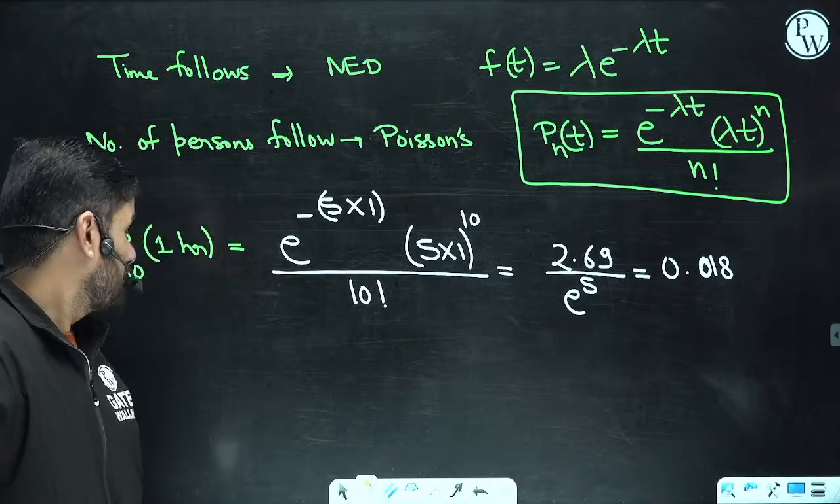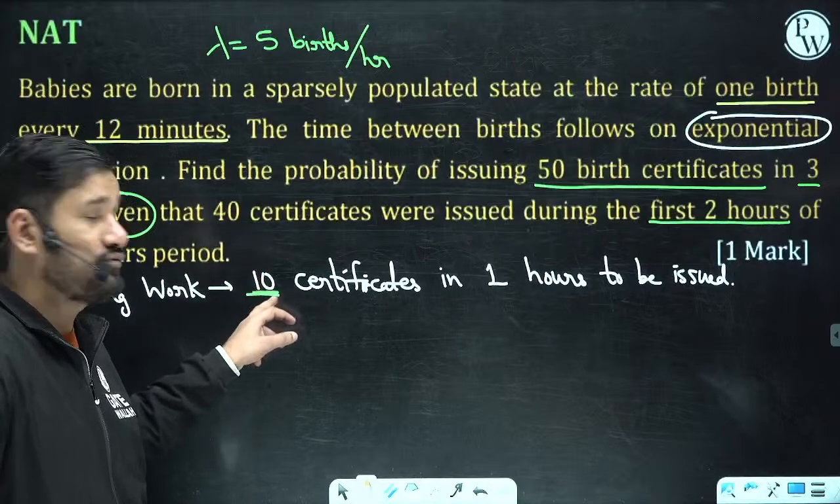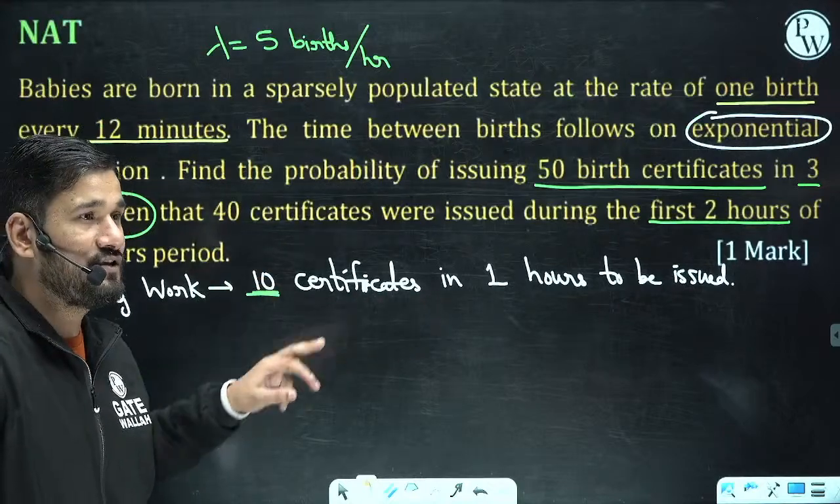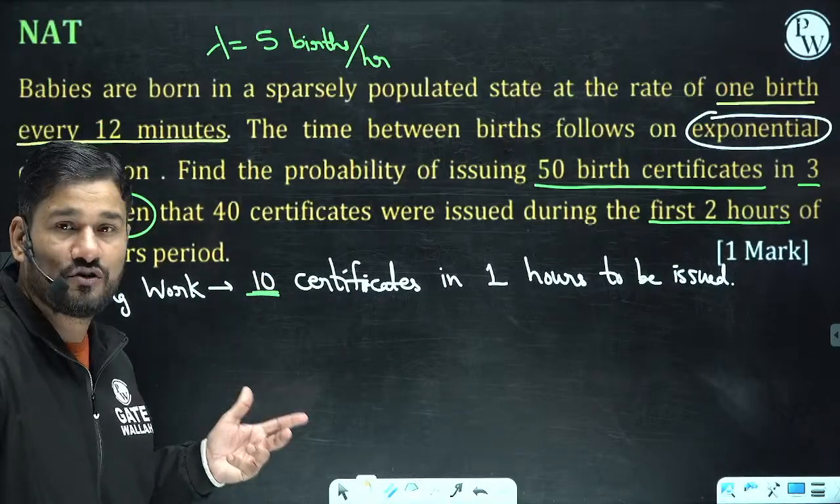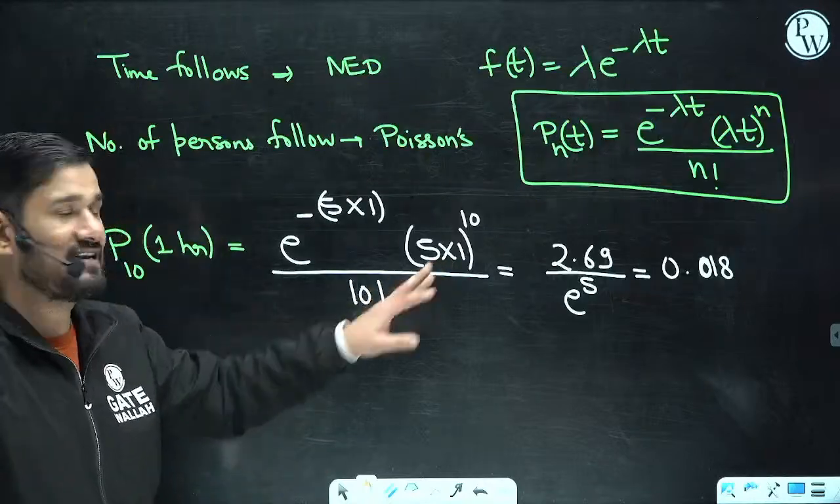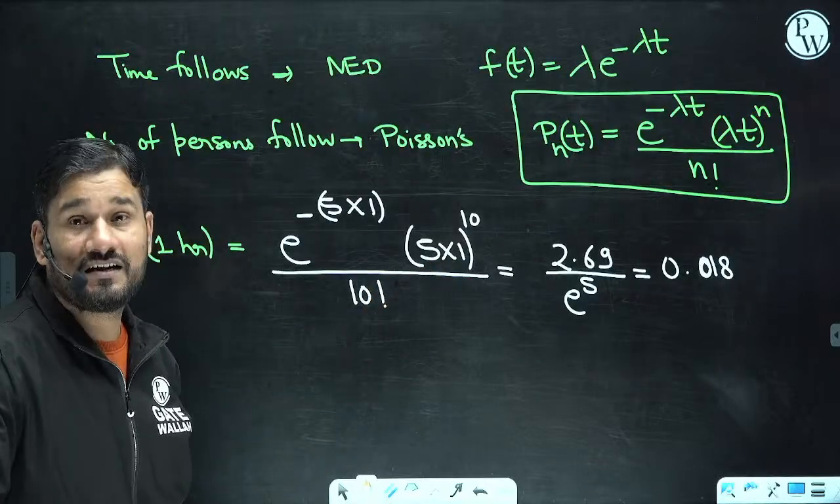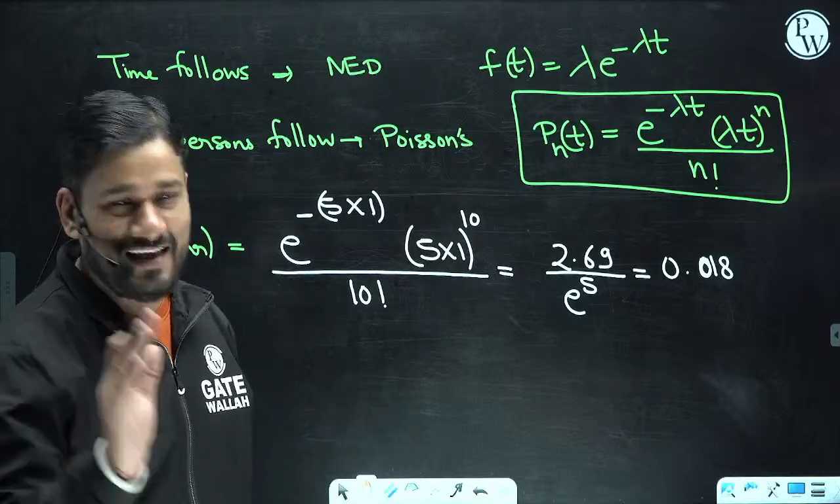So this is the way. A beautiful question, the easiest question, and probable to come in GATE. Clear? So obviously, they were asking for the probability of issuing 10 certificates in 1 hour. Simply you can say exactly so. Your answer is absolutely correct. We are getting this value. Okay, so we have completed the 4 questions. Now let us come to the next question.